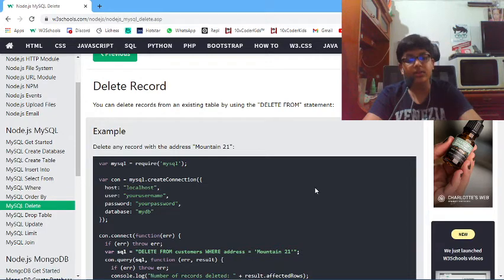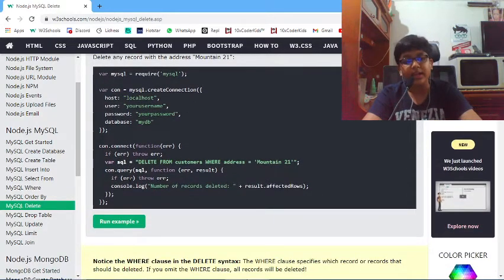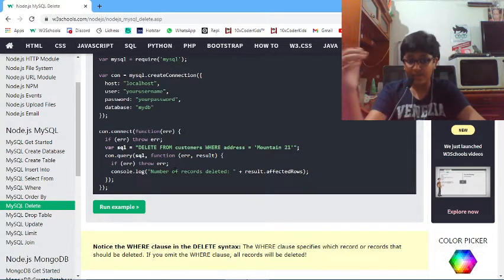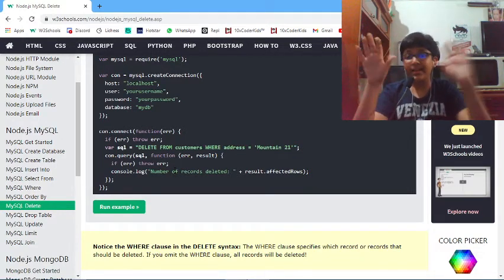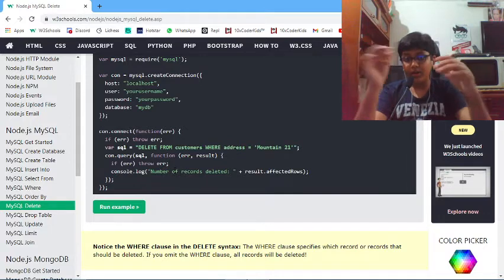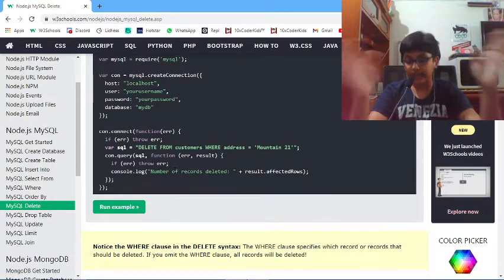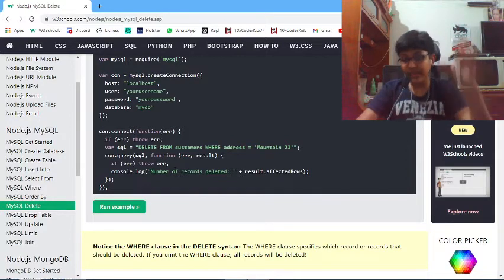So what this query will be: delete from customers, or any table you have created, where the address or the name is equal to some value. Wherever that value occurs in the specified column, it will delete that whole record, with that ID, with the name.